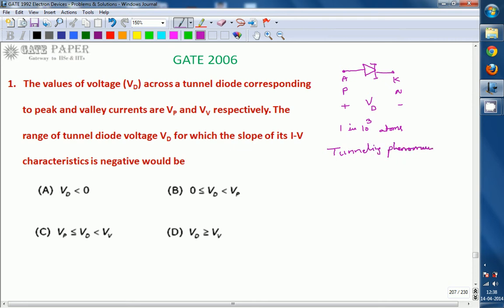The tunneling phenomenon is where the charge carrier passes from the N to P side or P to N side by going through the potential barrier instead of jumping over it. The charge carriers move from one side to the other by penetrating through the potential barrier, not by surmounting it.